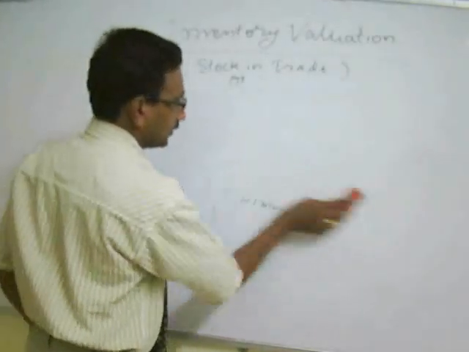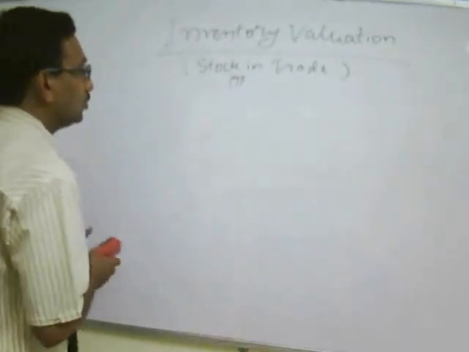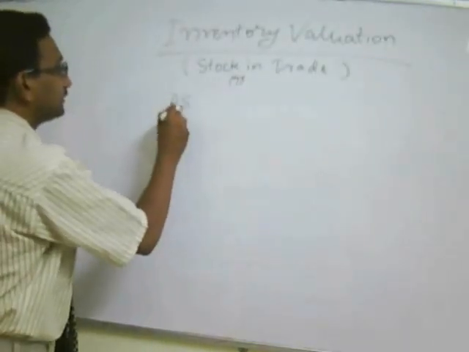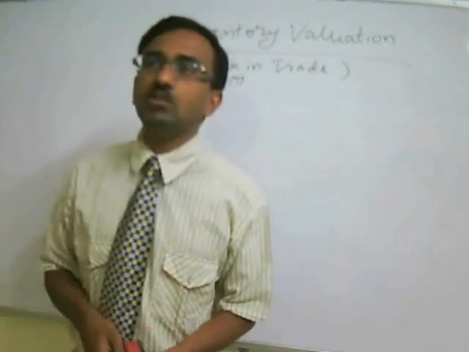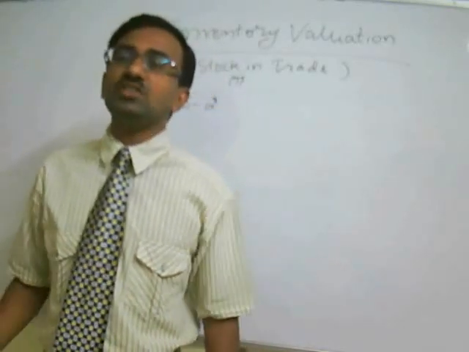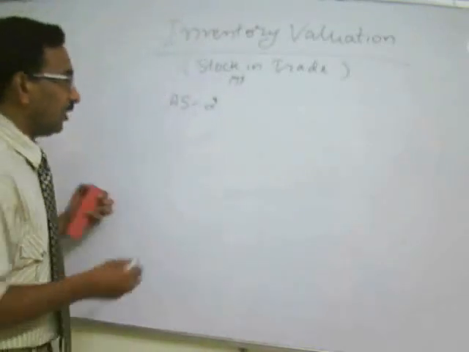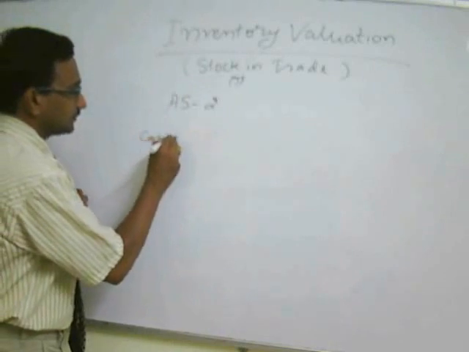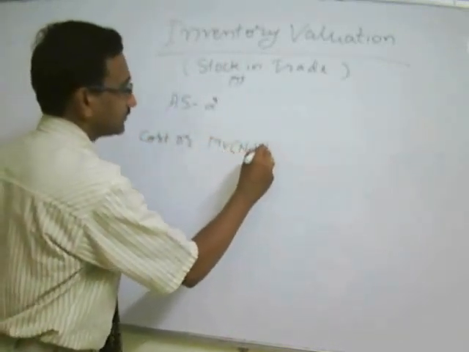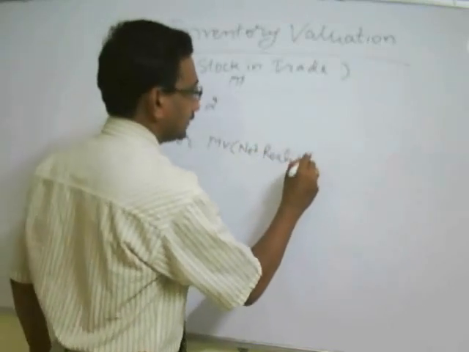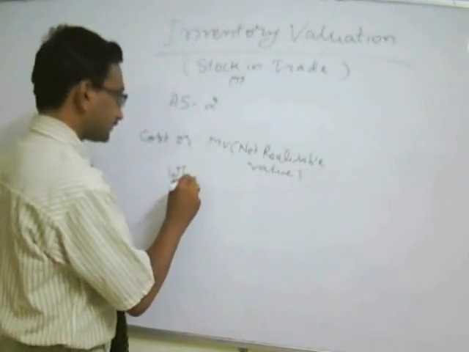Now, how to value? For this purpose, we have to refer to Accounting Standard 2, AS 2, Valuation of Inventories. It says that stock is required to be valued at cost or net realizable value, whichever is less. That is, cost or market value or net realizable value, whichever is lower.